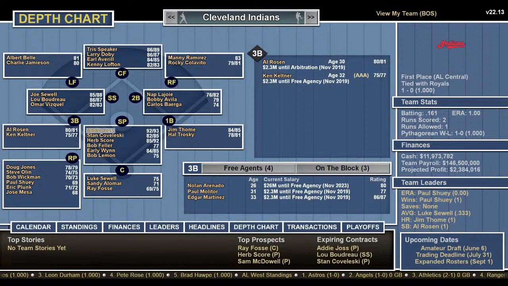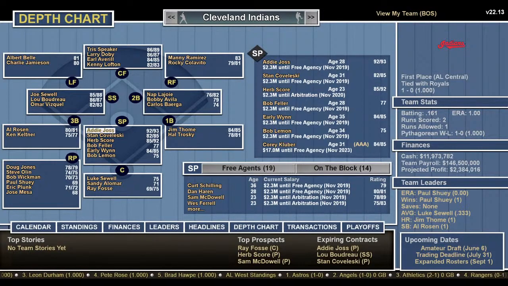Starting pitching, Addie Joss. Oh, he goes way back. Addie Joss had 141 career wins for Cleveland and 79 losses. Stan Coveleski, again from the dead ball era, 106 wins, 67 losses.